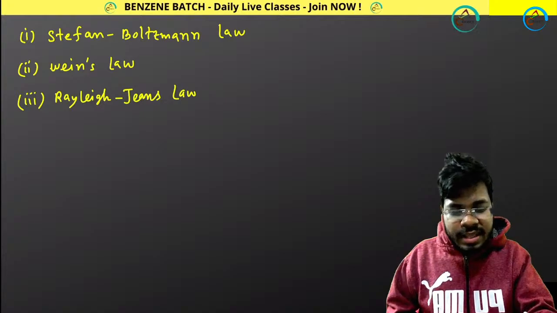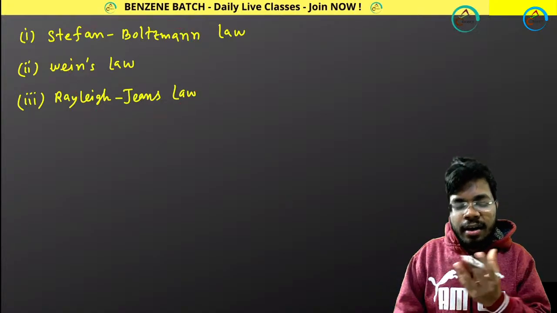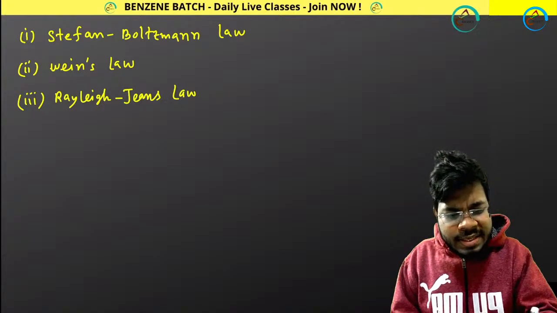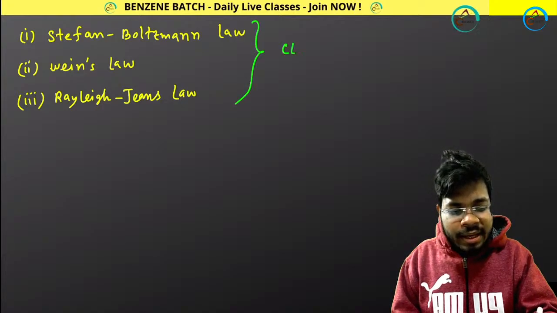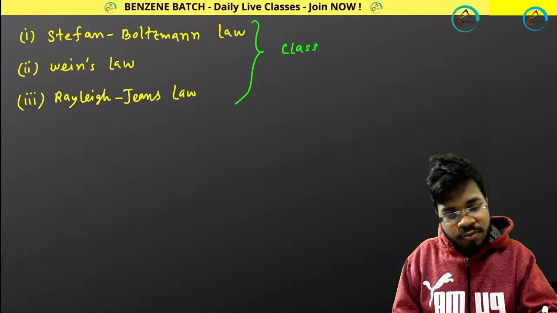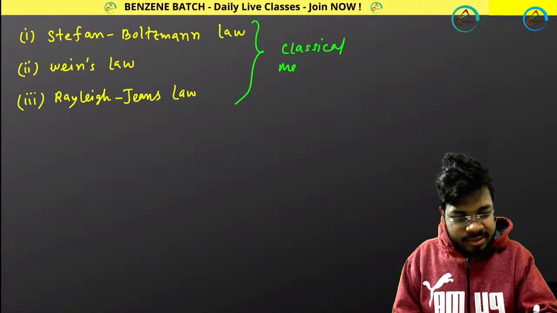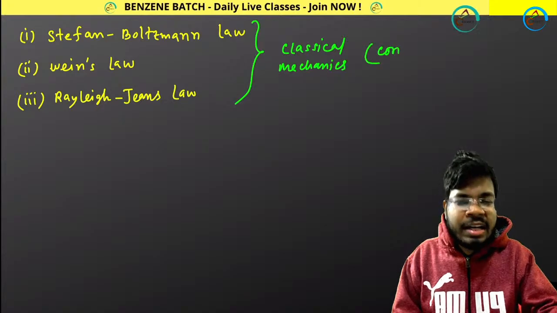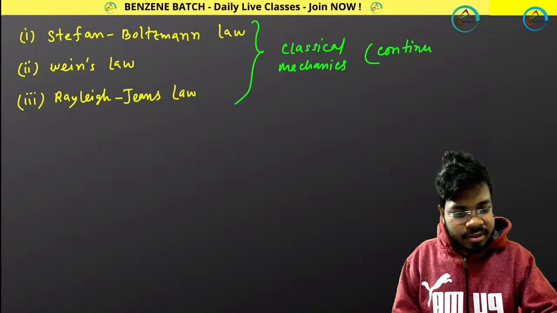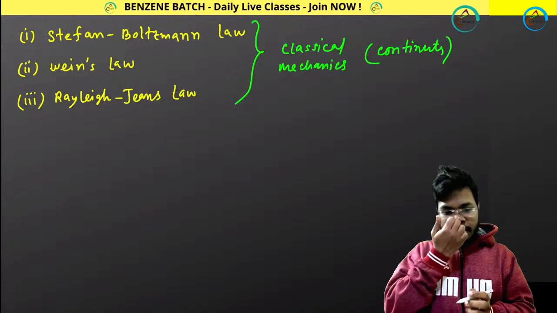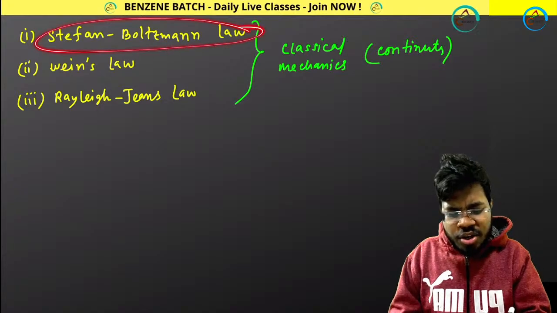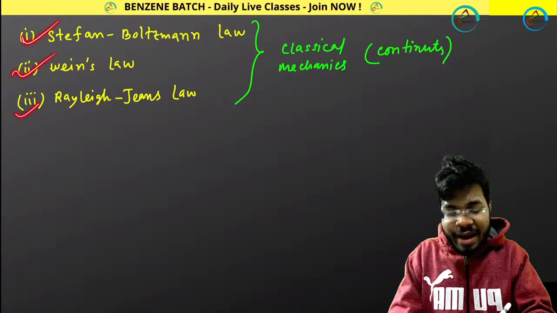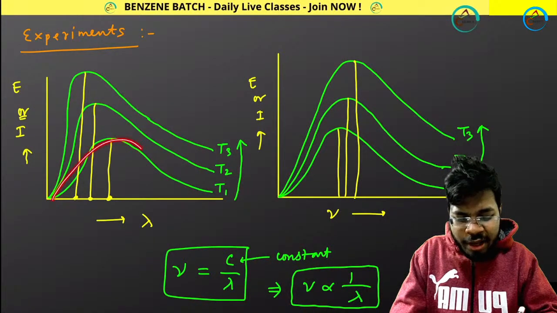These three laws came to explain the black body radiation. But all these laws were classical mechanical laws, or all these laws follow classical mechanics. That means they will be showing some continuous nature, continuity, right? And these three laws tried to explain the whole black body radiation curve.